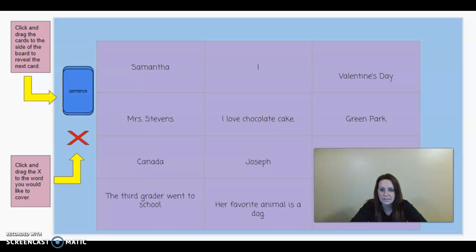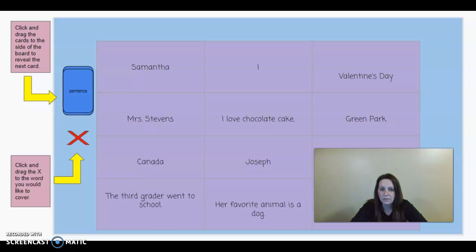You also discussed that names of specific places, names of specific people, events, holidays, and even the pronoun I are always capitalized within a sentence.